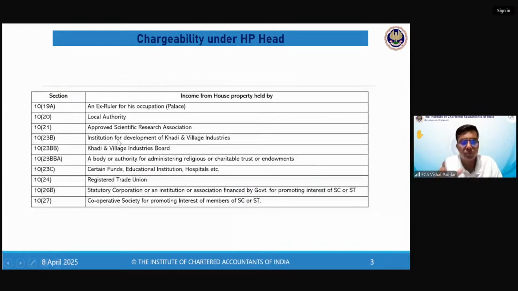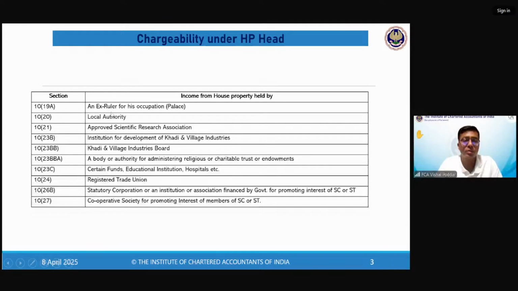Fine. Now this is a list of those incomes which are from house property, but which are for the time being exempt. In section 10, as you all would be knowing, all the exempt income list is given. From section 10, I have found out those items or those clauses where exemption is given for house property income.